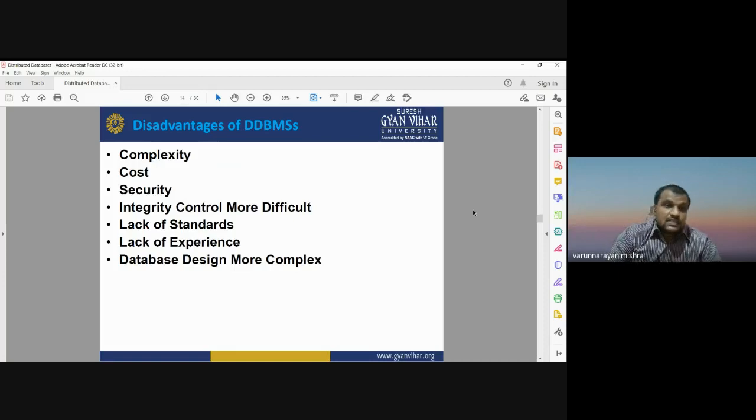These are some disadvantages of DDBMS. And if we talk about security, complexity, cost, and integrity, these all can be overcome by having a good kind of distributed database management system. Okay.